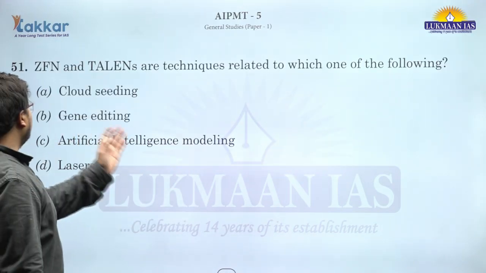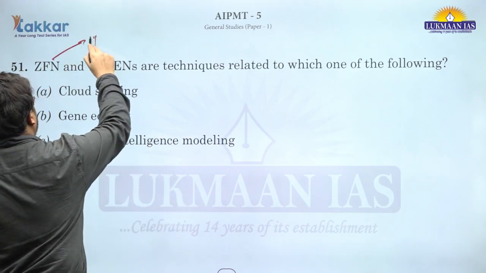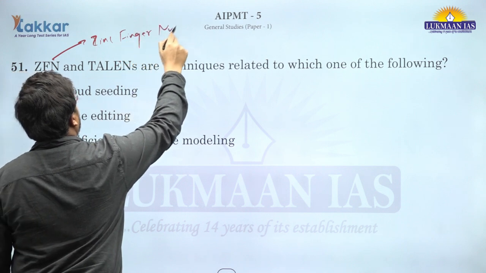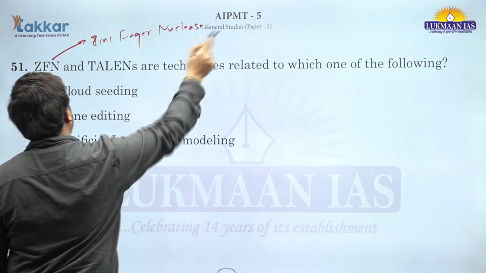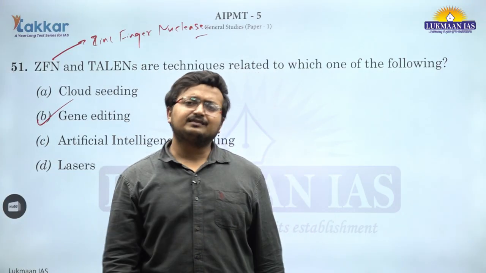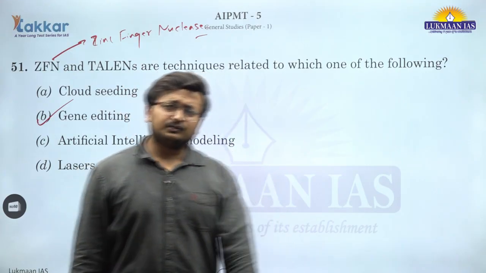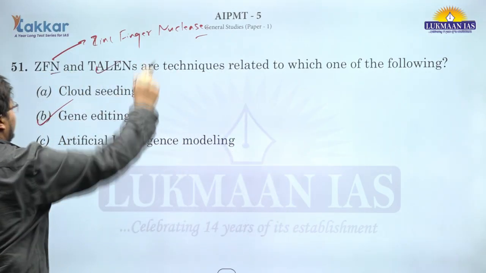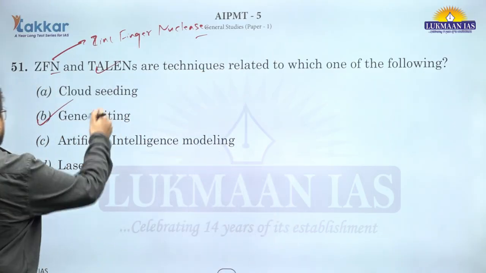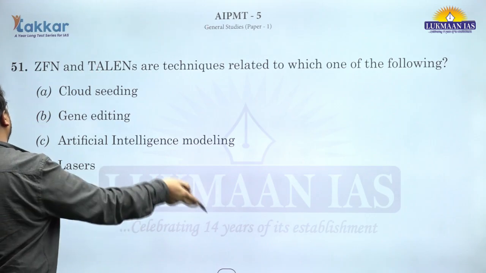It says that ZFN and TALEN are techniques related to which of the following? That is zinc finger nuclease. This is related to genome or gene editing. So CRISPR-Cas9 is the most usable technique. Earlier techniques were ZFN and TALEN. These were the precursors to the currently used CRISPR-Cas9, which is related to gene or genome editing. 51, B is the correct answer.